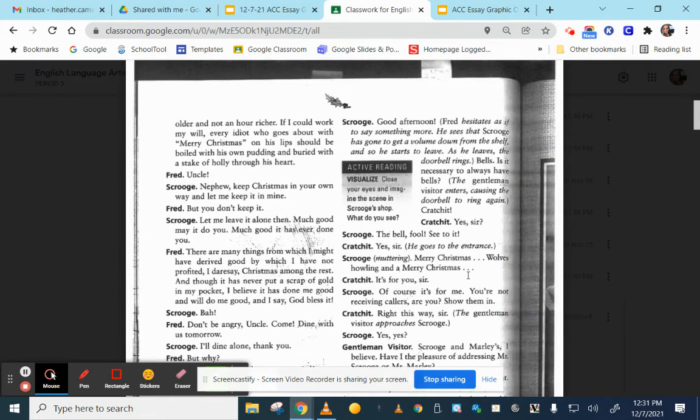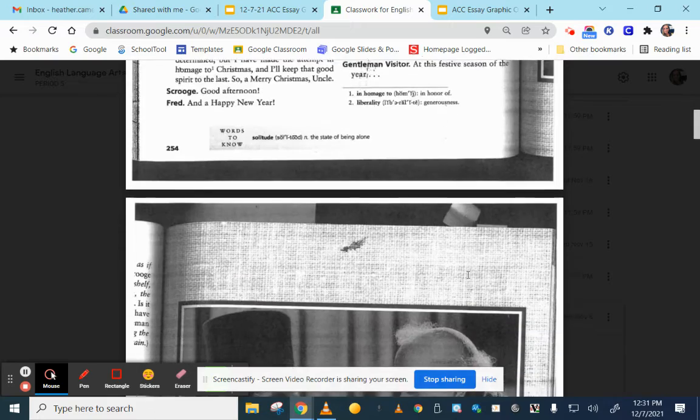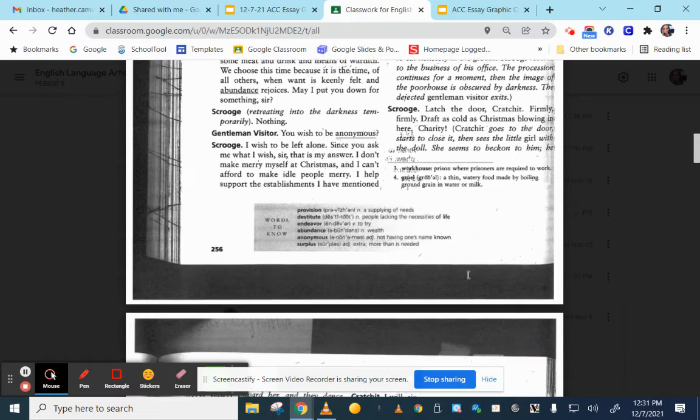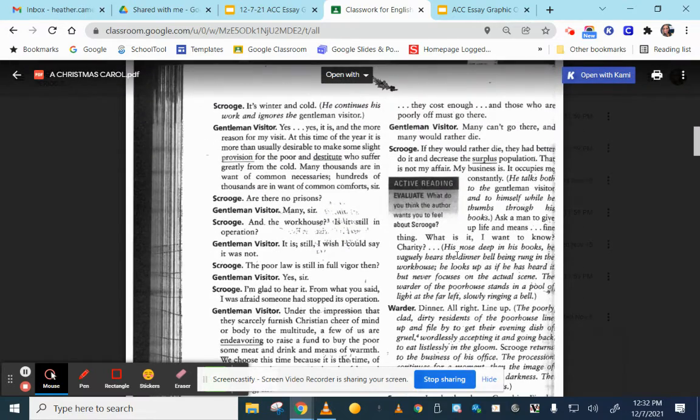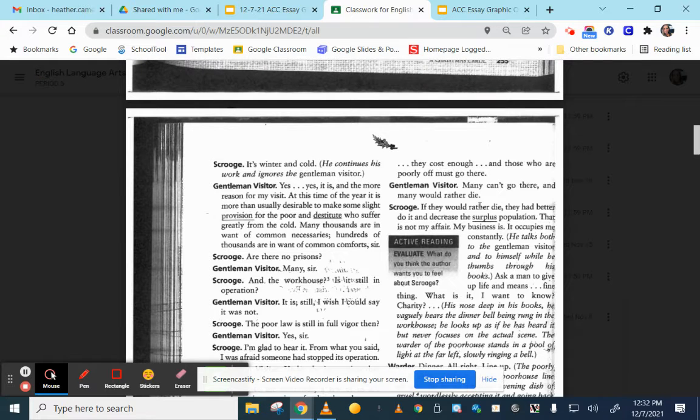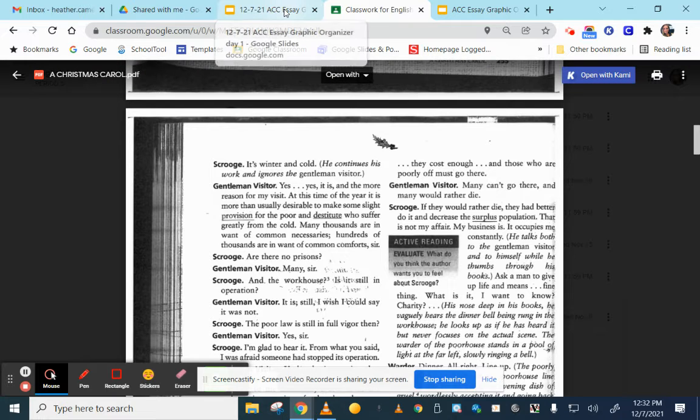But I have to say, what I found to be even more tense doesn't show up until page, what is this, 256. Look right here. Scrooge says in his shop, "If they would rather die, they had better do it and decrease the surplus population. That is not my affair. My business is." Whew! I don't think you can get any more tense than that. Here's the gentleman visitor just asking Scrooge for a donation, and Scrooge is basically saying, not only am I not giving you a donation, I don't care if the people die. In fact, I prefer that they die.